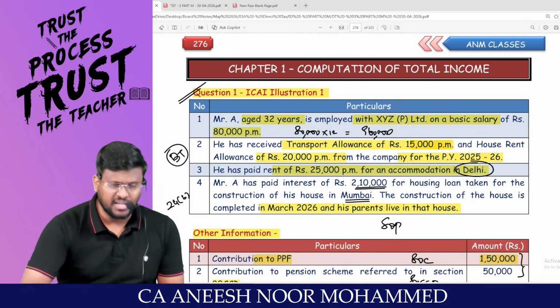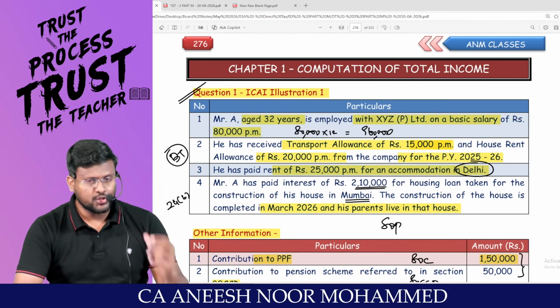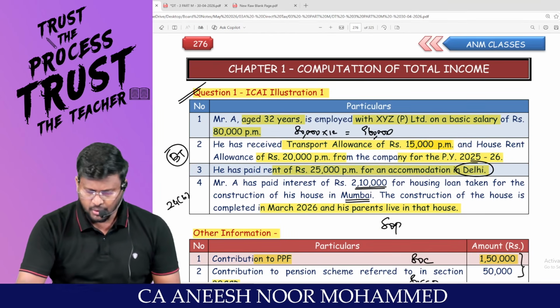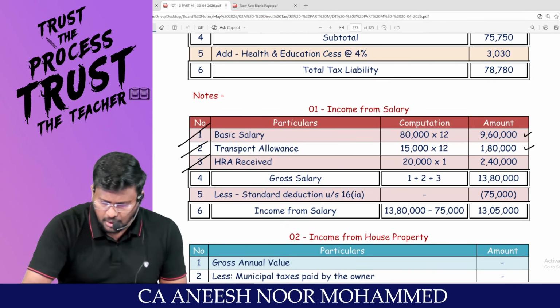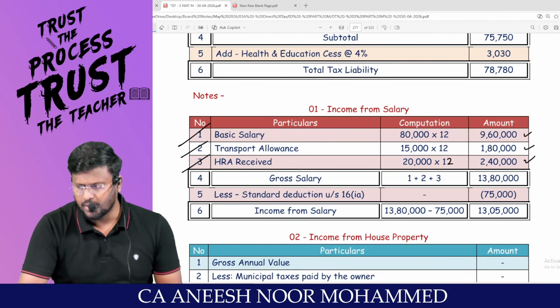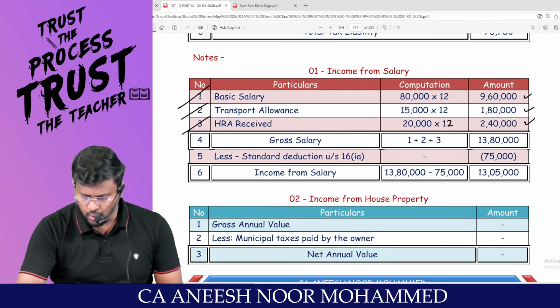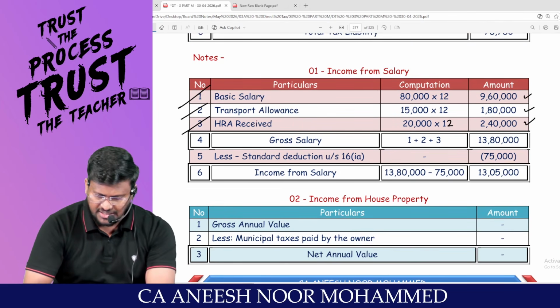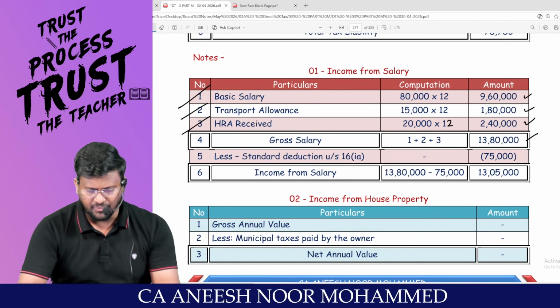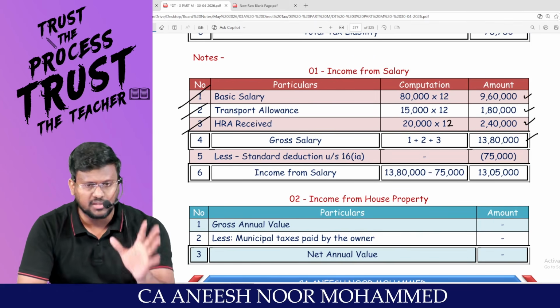HRA received, sir, it's a work from home concept. There is no exemption under 10(13A). So HRA of 20,000 per month. So 20,000 into 12 comes to 2,40,000 will be the taxable HRA. So 9,60,000 plus 1,80,000 plus 2,40,000 comes to 13,80,000 is the gross salary under the what tax regime?